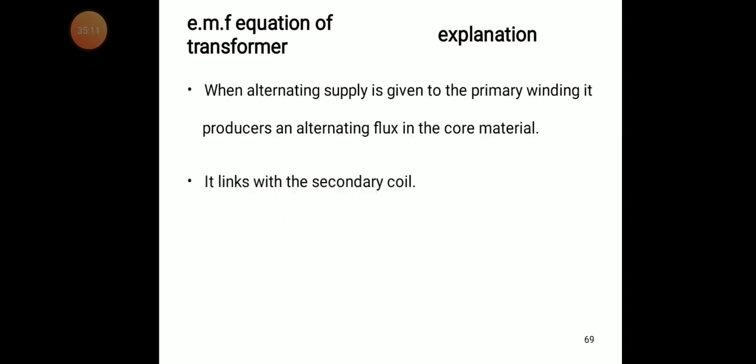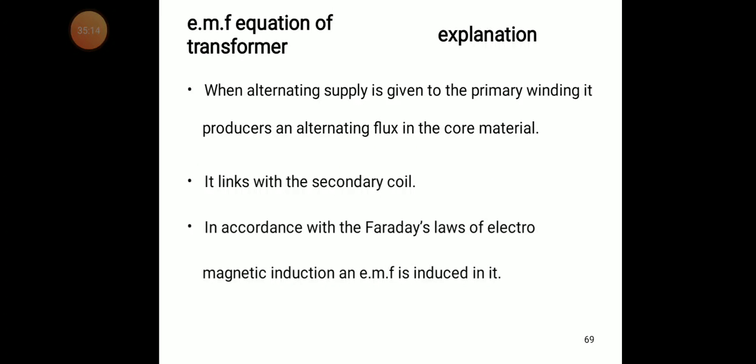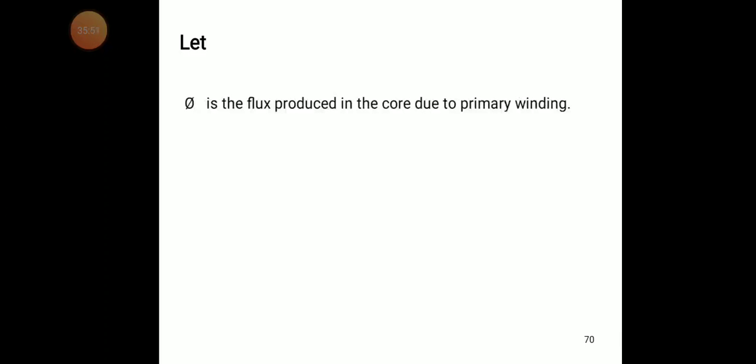Now you can see, when an alternating supply is given to the primary winding, it produces an alternating flux in the core material. It links with the secondary coil, in accordance with Faraday's law of electromagnetic induction, and an EMF is induced in it.